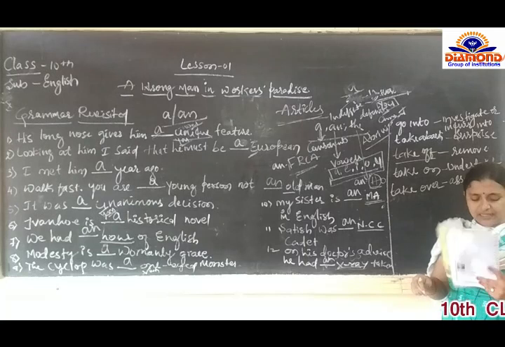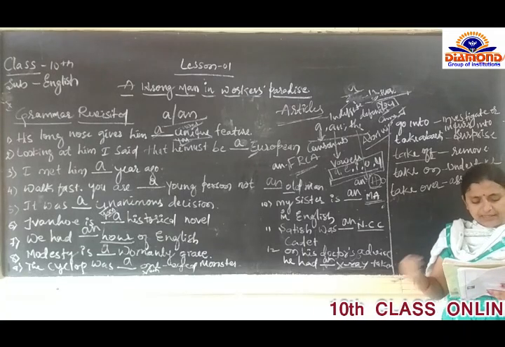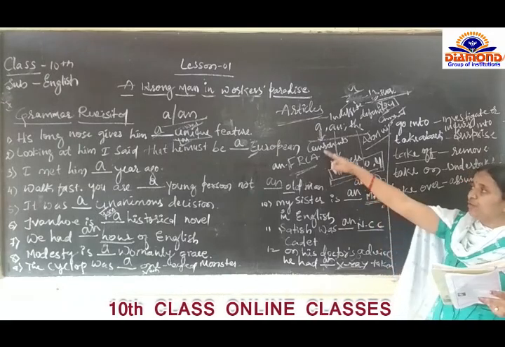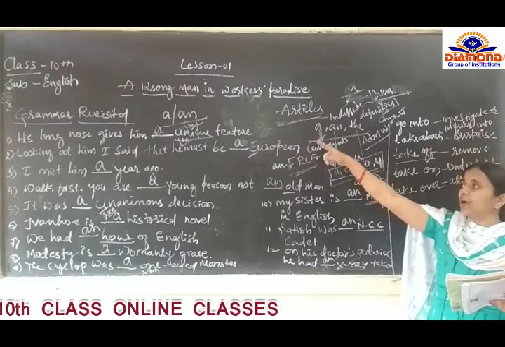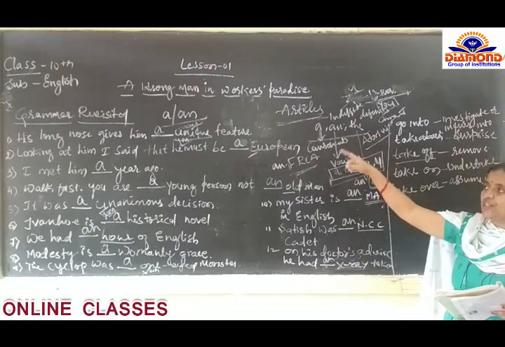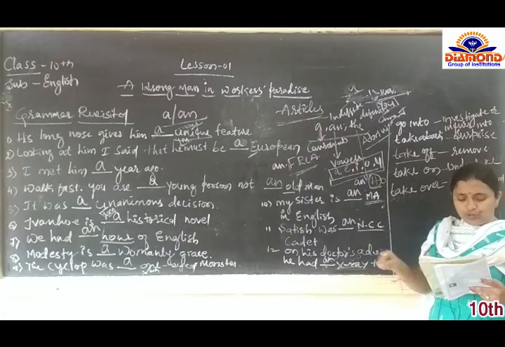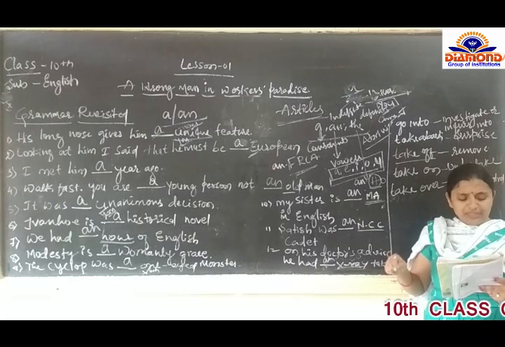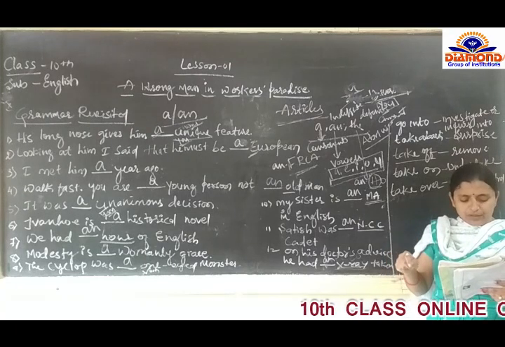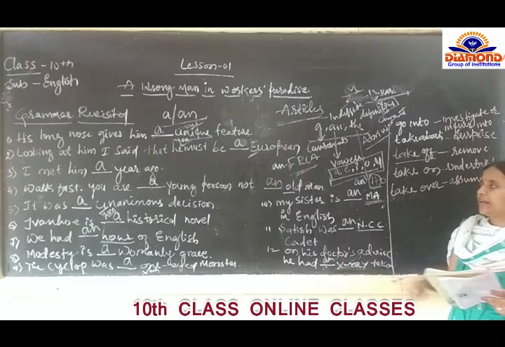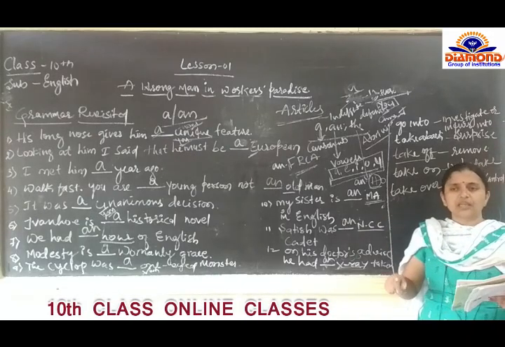The next exercise, B exercise, is also fill in the blanks with a, an, or the. Here we have used only two articles, that is a and an. In the next class we are going to use a, an, and the. If you have the textbook, please try which articles are going to be filled. The next exercise we are going to discuss in the next class.